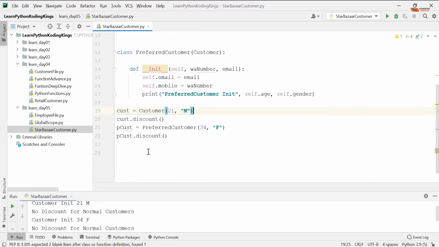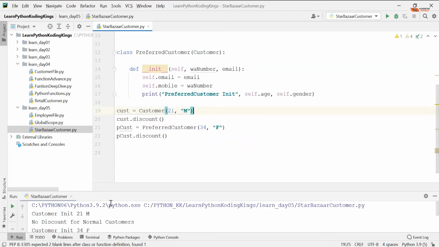Okay. So now, when I don't have my own init method, my parent gives me that init method. But when I have one, then my parent will not provide me one.